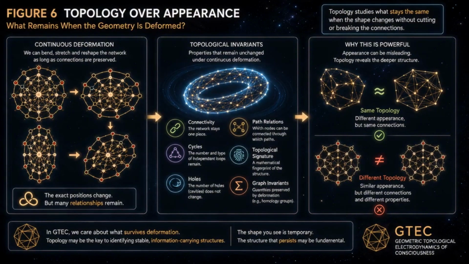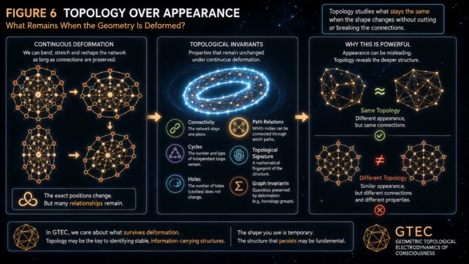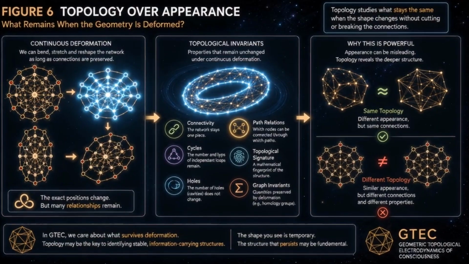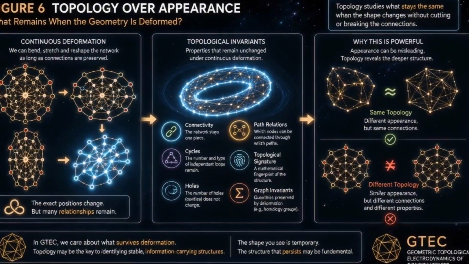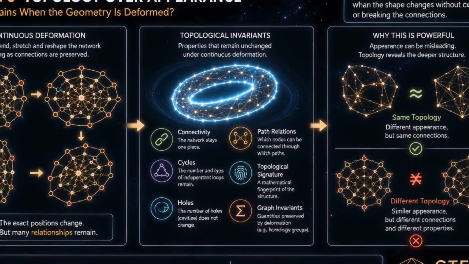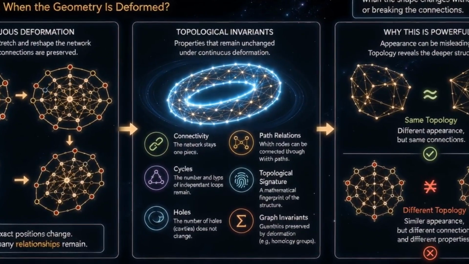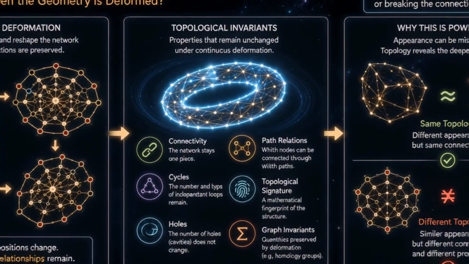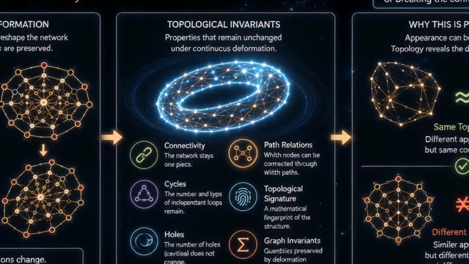Topology allows us to look beyond appearance. Imagine bending or stretching the network without cutting its connections. The shape changes, but some relationships survive. Conductivity, loops, and paths can remain invariant. These persistent properties may reveal more about the mathematical structure than the temporary shape we see.